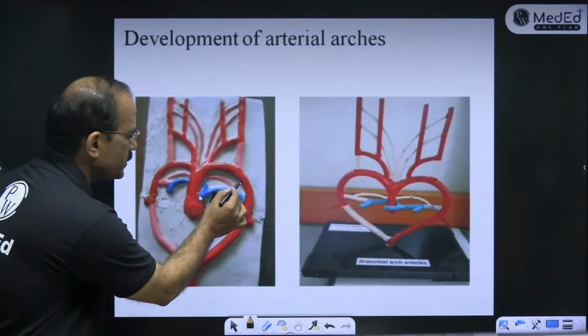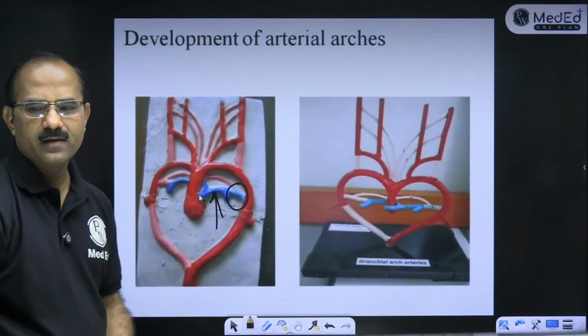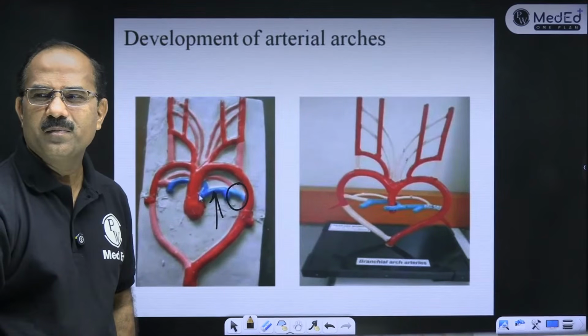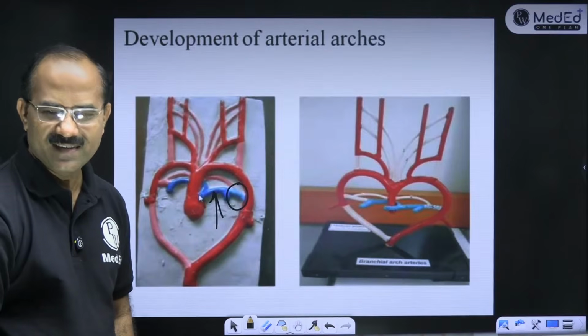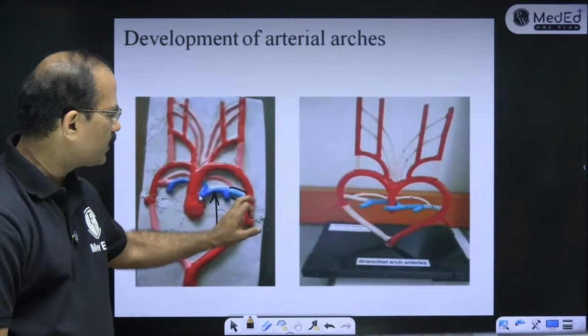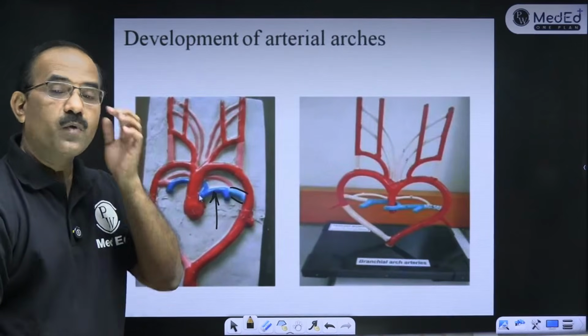What is this? Answer this. What is this? Come on, बच्चों, come on. Be interactive. Come on, answer this. हाँ. What is this? ये क्या है? This is the ductus arteriosus. Ductus arteriosus. So what is ductus arteriosus?